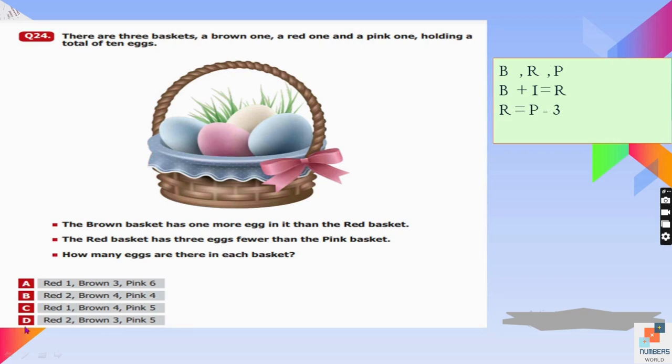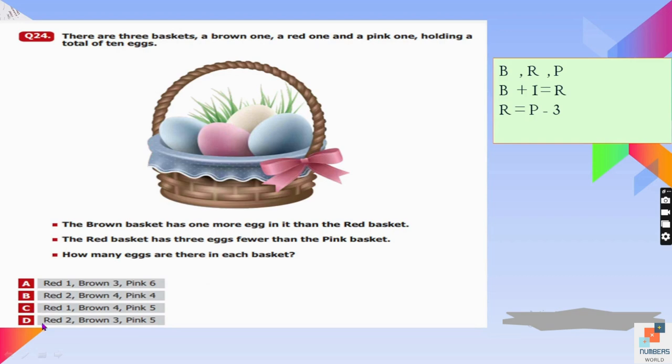So we can compare all our options as well. Let's suppose red is 1. So brown is 1 plus 1, which is equal to 2. But here brown is equal to 3. So this is not our option. If I see the third option, C, again red is 1. And brown is 1 more than red. So 1 plus 1 is equal to 2. But here it is written brown is equal to 4. So obviously A and C are not our options.